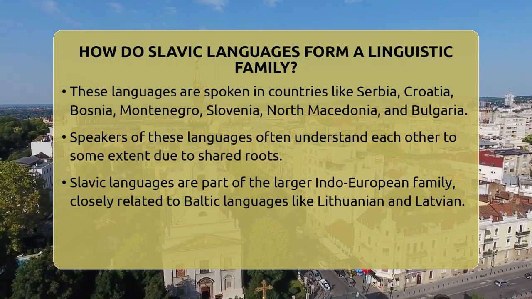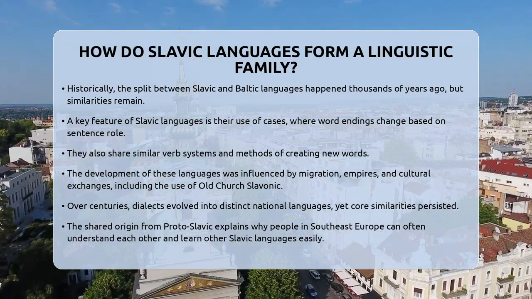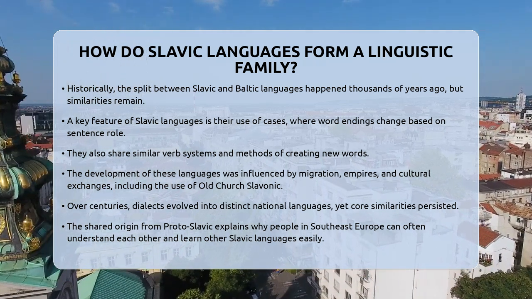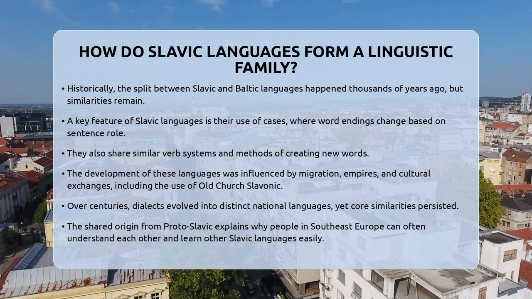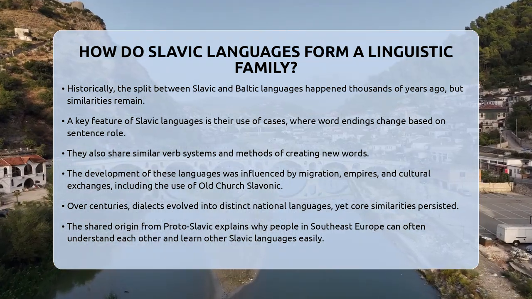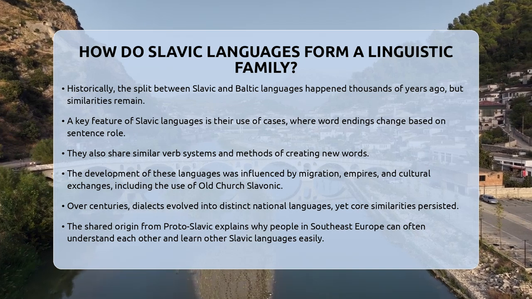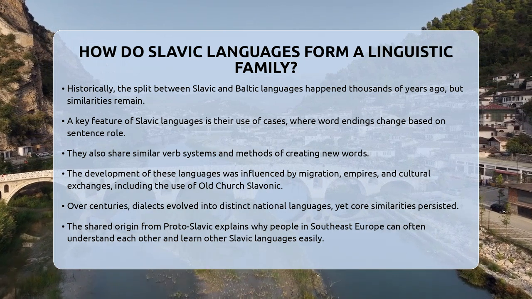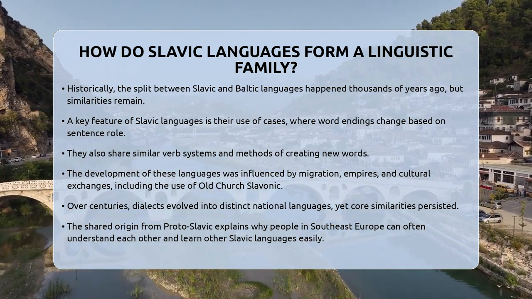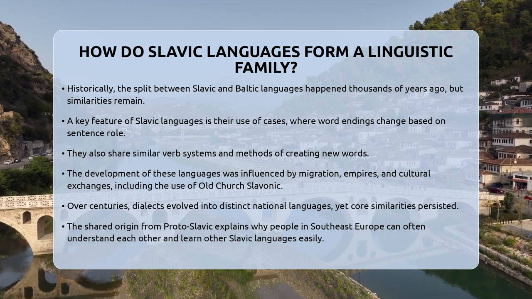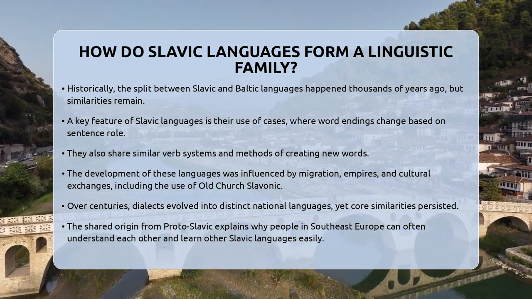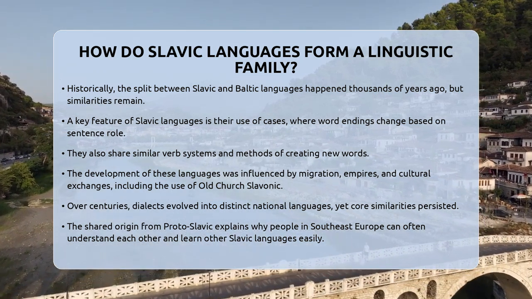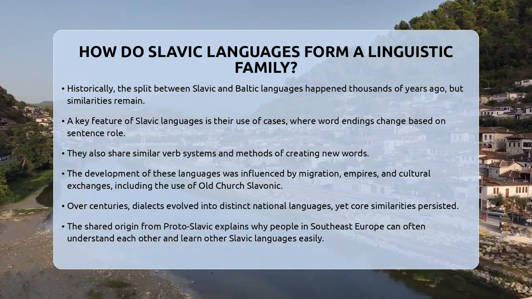Throughout history, the development of these languages has been shaped by migration, empire, and cultural exchange. For example, Old Church Slavonic was used in religious texts and helped spread literacy across the region. Over time, local dialects turned into distinct national languages, but the core similarities stayed strong. Because of this shared background, people from different Slavic countries in Southeast Europe can often communicate with each other easily. It also makes learning other Slavic languages simpler for speakers, encouraging cultural exchange and cooperation.